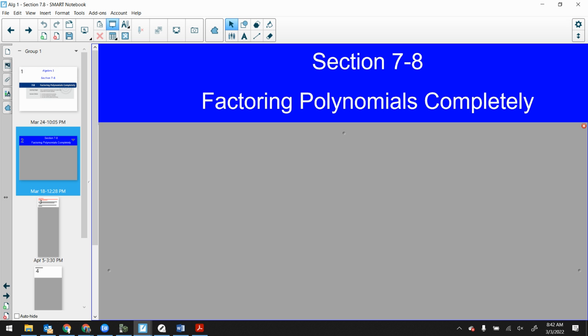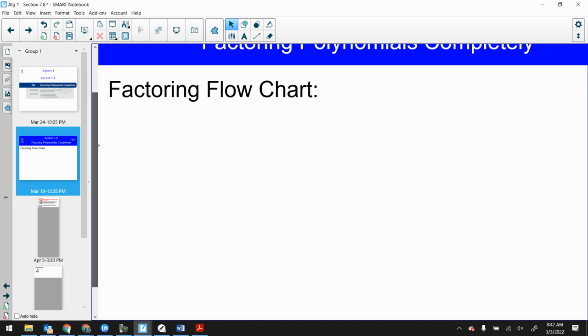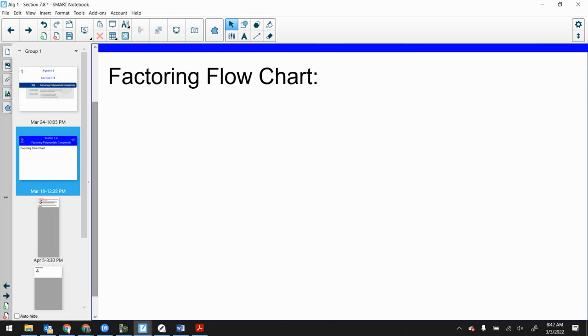All right, so section 7-8. That's what we're looking at today, section 7-8. Now, I leave a big blank spot for you up at the very top for this thing called the factoring flowchart. Now, I am going to review everything that we've covered within chapter 7 so far with this flowchart.